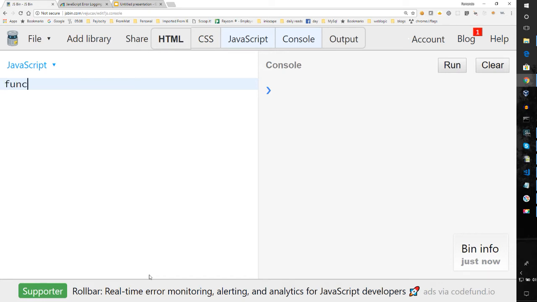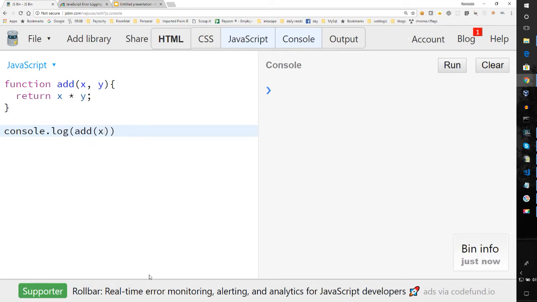So a function is simply this. There we have a function. But what if we wanted to do something different? What if we wanted to store that function in a variable?